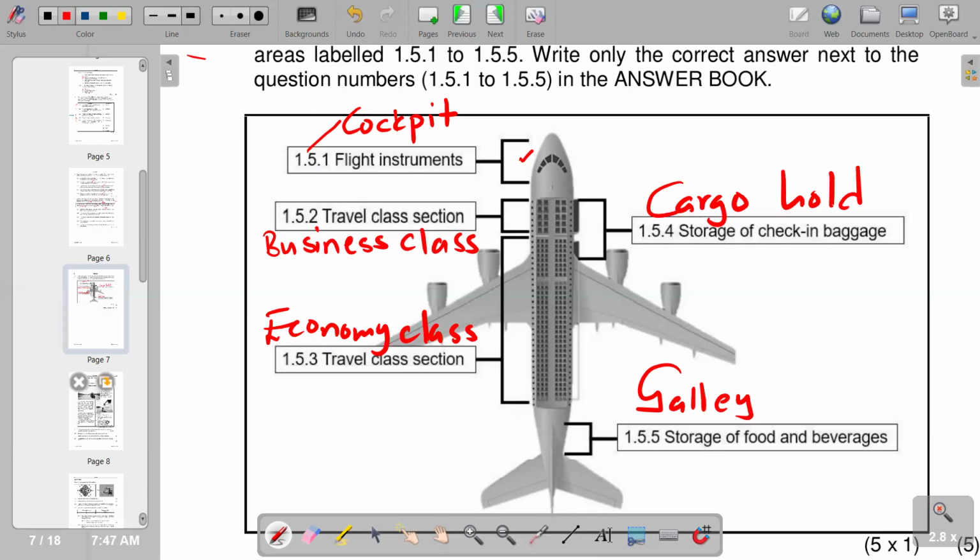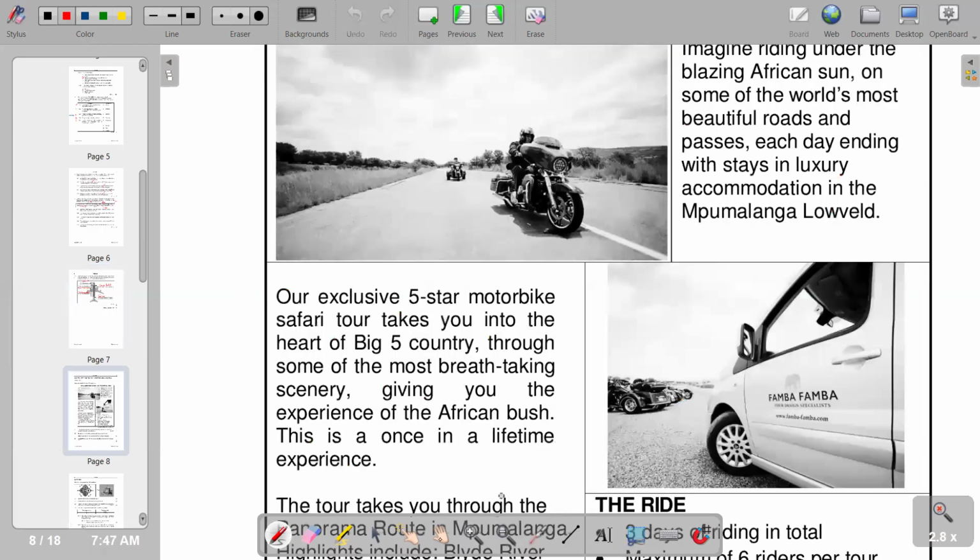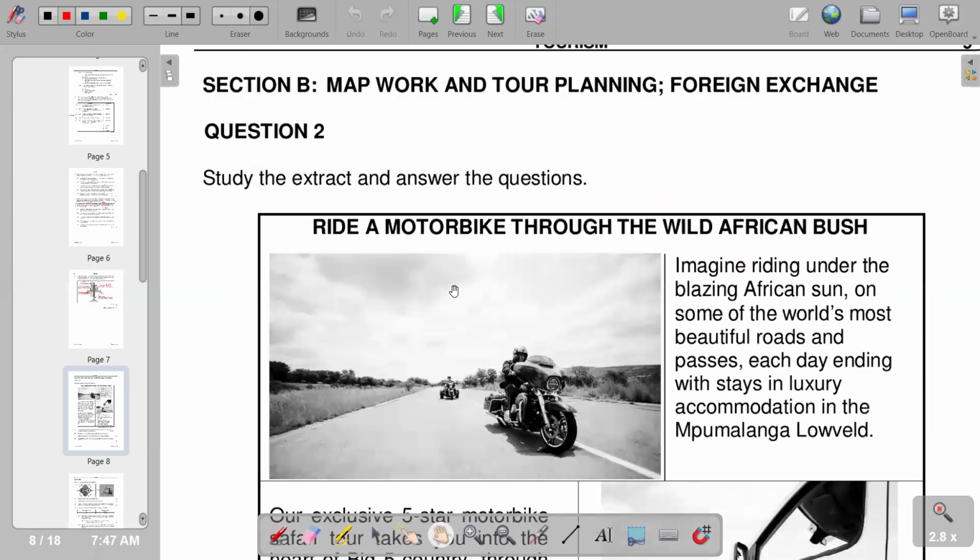Then moving on to our next part, which is now our question 2, which is map work and tour planning or foreign exchange. So you are given that study the extract and answer the questions. You are given an extract of a ride a motorbike through the wild African bush.